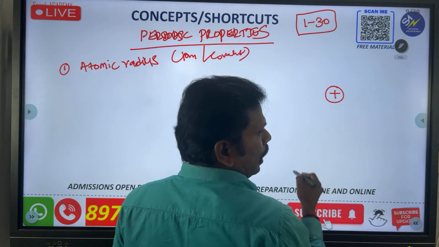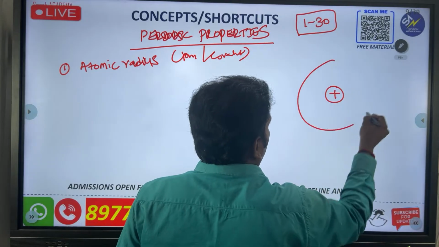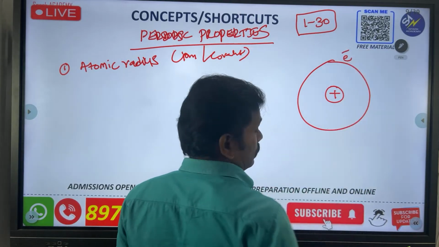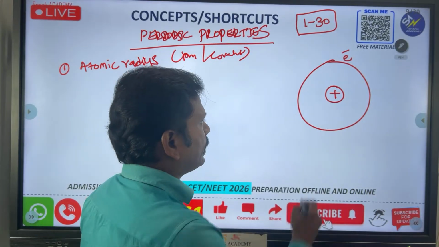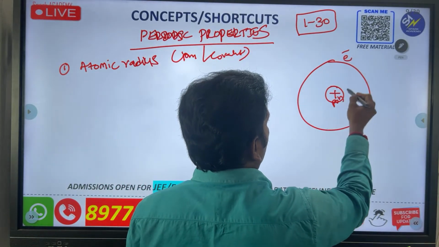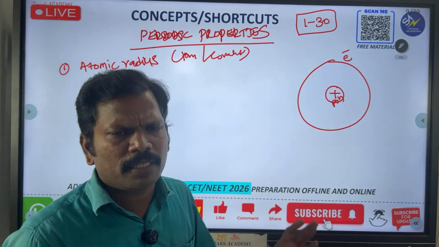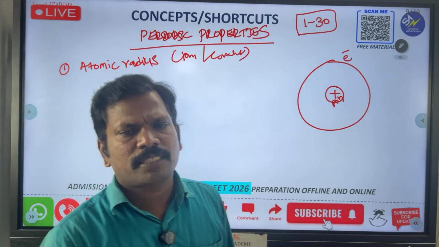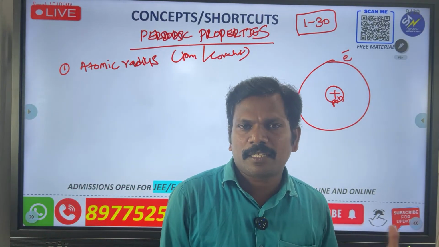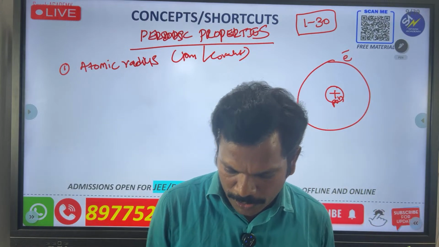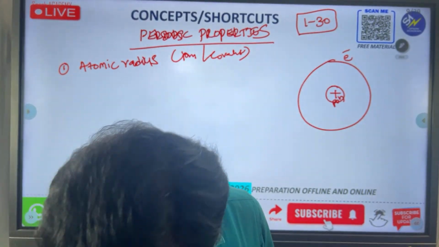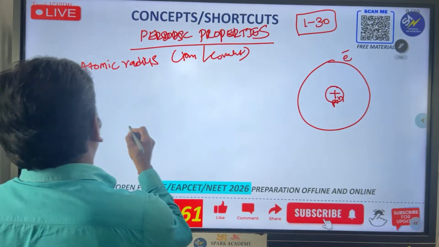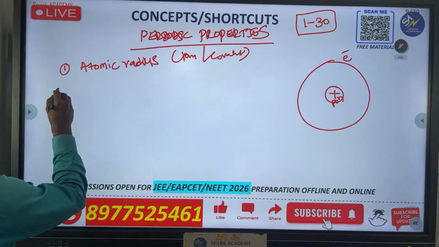This is the positive nucleus, you already know that, and electrons revolve around the nucleus. Here protons and neutrons are there, and the electrons are outside. A simple diagram you know. If you observe the Bohr structure, you will understand the total information, but I am giving it in a shortcut method. Yes, this is the one. First one is atomic radius.